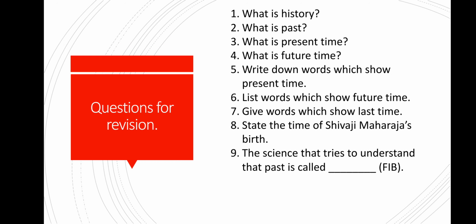Here are a few questions for your revision. You may answer these questions in your book. Then this portion, 1.1, will be clear for you. What is history? What is past? What is present time? What is future time? Write down words which show present time. List words which show future time.